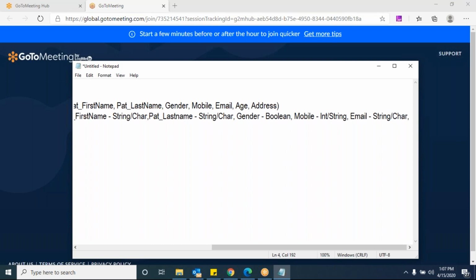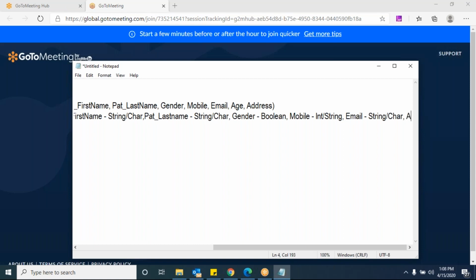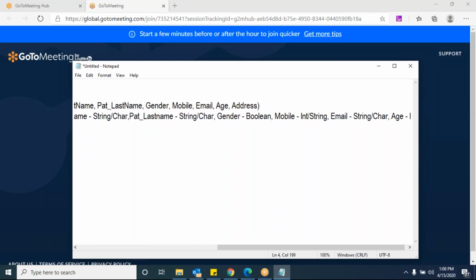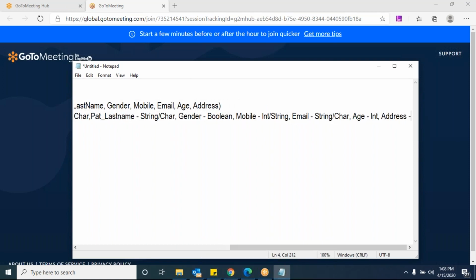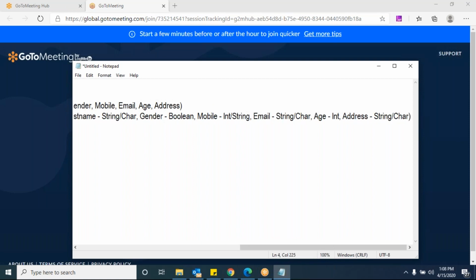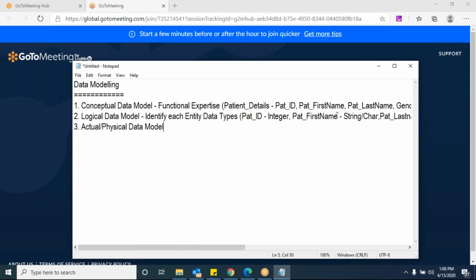Next, age. Age is an integer. Address. String or char. So once you have defined the high level data models with the conceptual data model, then for each entity, what sort of data types can be mapped? If you identify those data types for each entity, then that will come under the logical data model.